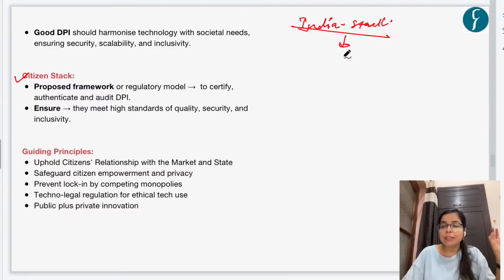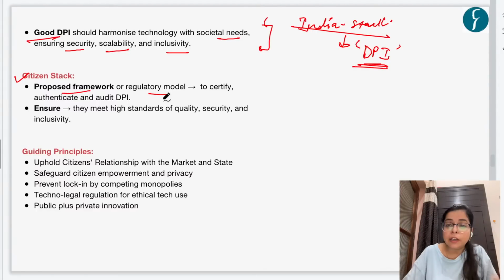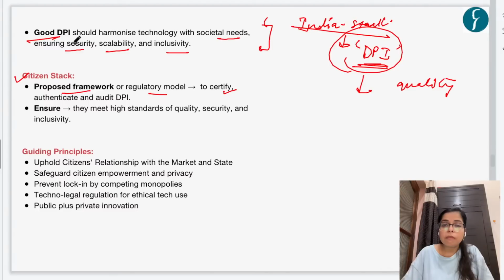Now, what is Citizen Stack? Citizen Stack is a proposed framework. Presently, it is being proposed that there should be a framework or a regulatory model which can certify DPI, authenticate DPI, and audit DPI. That is, for the certification of these DPI being developed: do they have quality standards? Are they meeting the goals which we discussed earlier? Are they meeting the goals of scalability, open source, are they interoperable, and these other goals? Are they meeting them? So, for checking their quality, to certify them, right?